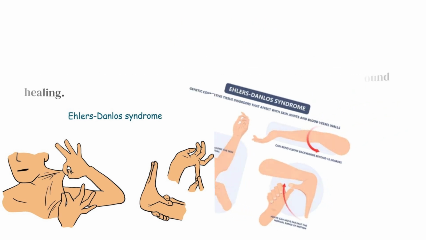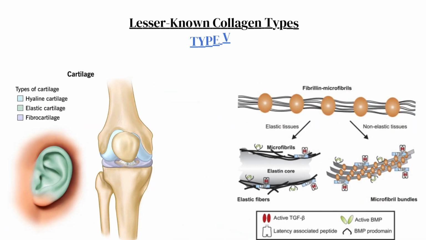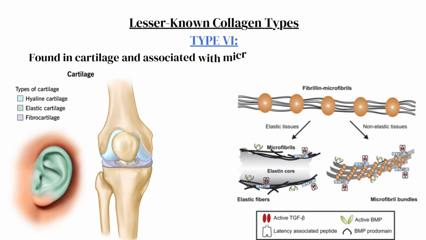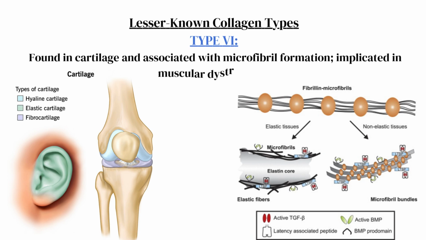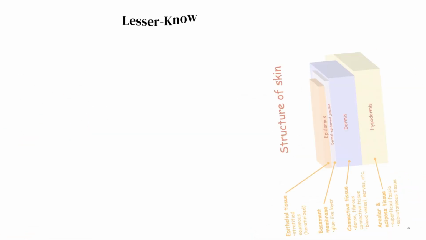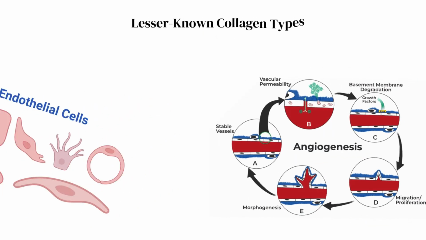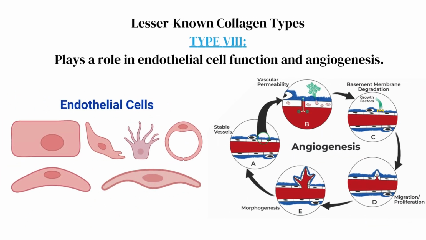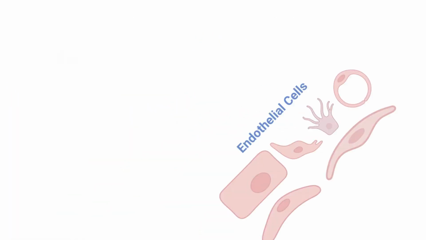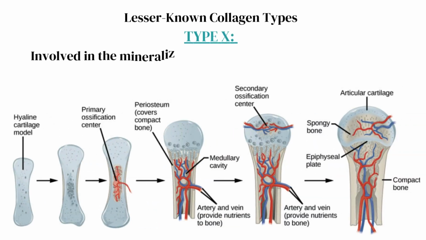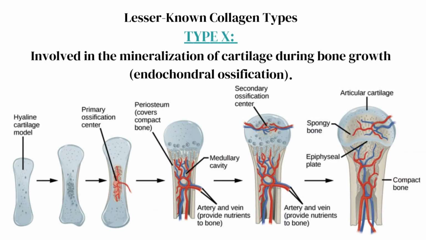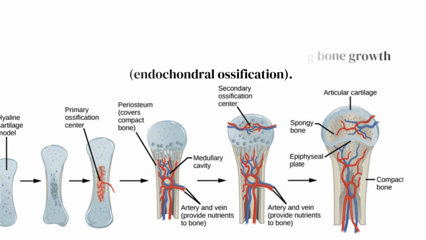Lesser-known collagen types. Type 6, found in cartilage and associated with microfibril formation, implicated in muscular dystrophies. Type 7, anchors fibrils in the dermal-epidermal junction, preventing skin detachment. Type 8, plays a role in endothelial cell function and angiogenesis. Type 10, involved in the mineralization of cartilage during bone growth, endochondral ossification.